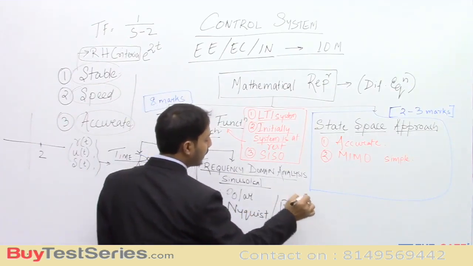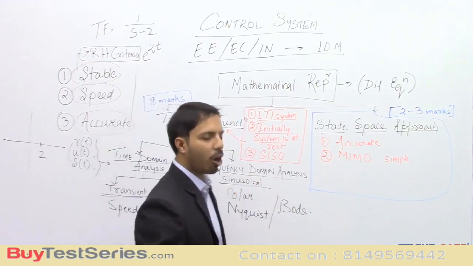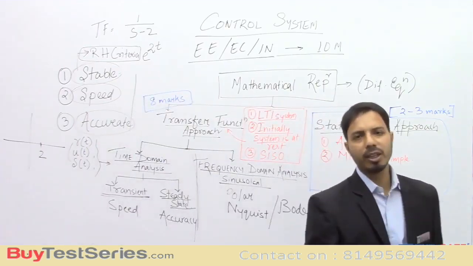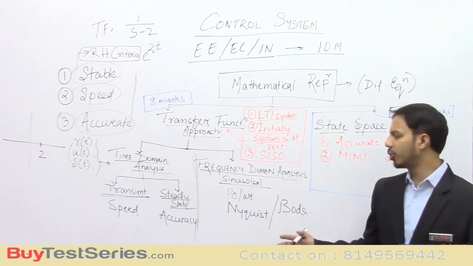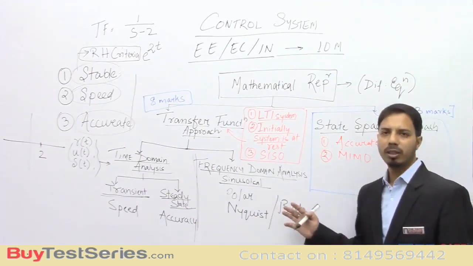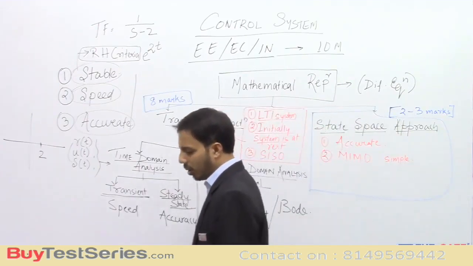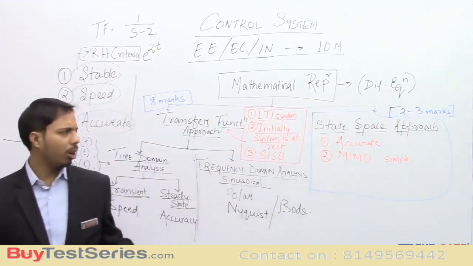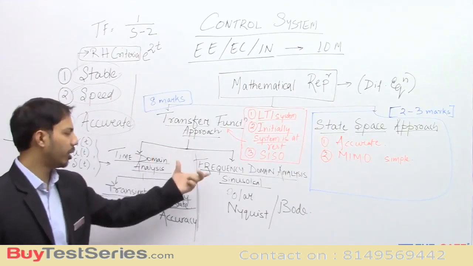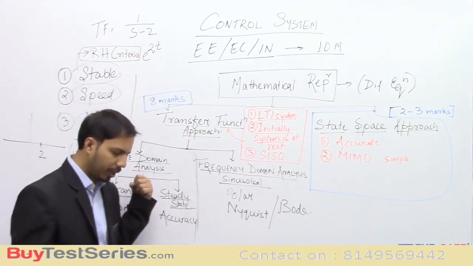These are the three important topics which we will study in the frequency domain, and later we will see the advantages of these techniques. So this is all about the transfer function approach that we need to study.